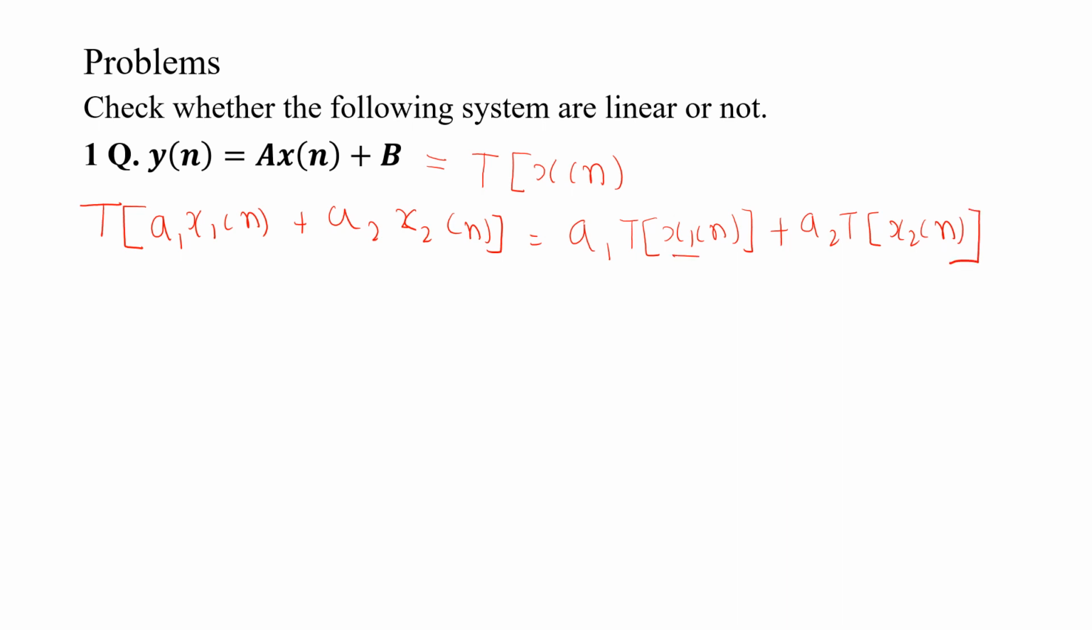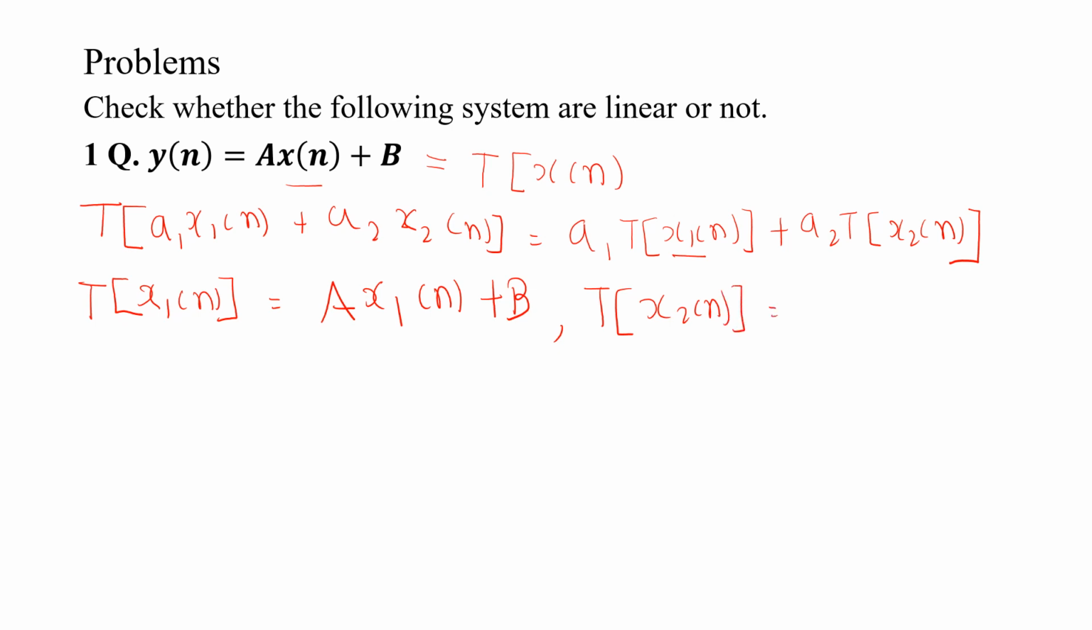So I need to calculate T of x1 of n and T of x2 of n, and multiply. T of x of n is a x of n plus b. In place of x, I will put x1. Then that is called T of x1 of n. So what is T of x1 of n? This is equal to a x1 of n plus b. Similarly, what is T of x2 of n? In place of x, we put x2: a x2 of n plus b.